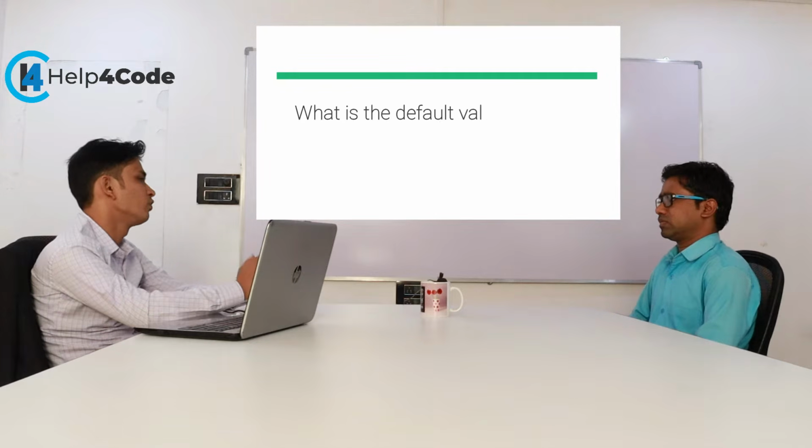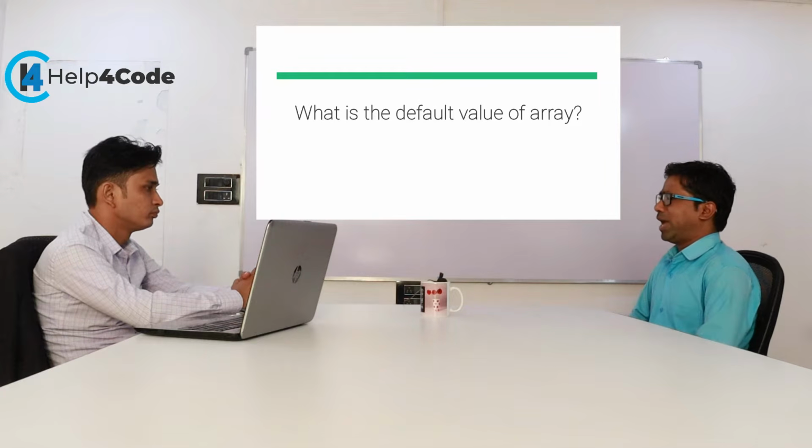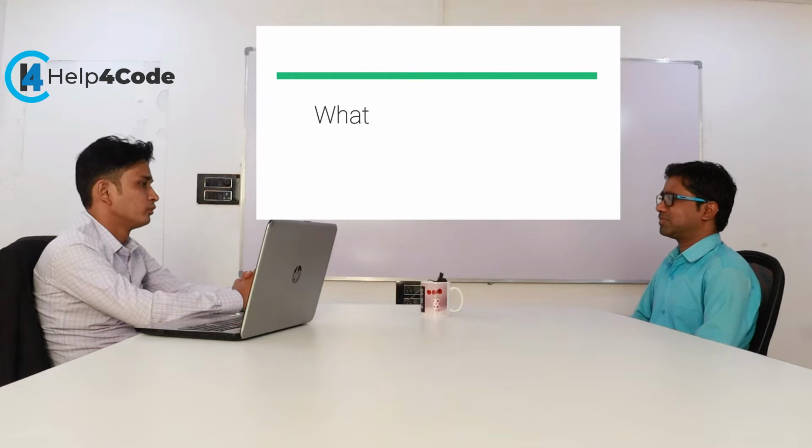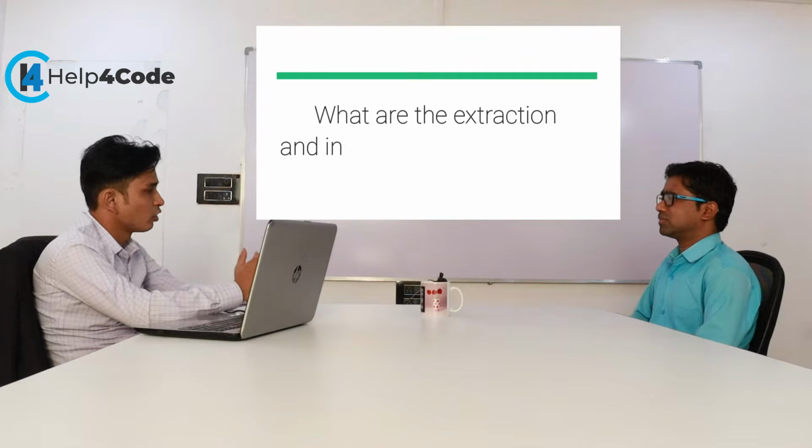What is the default value of an array? The default value of an array may vary from compiler to compiler. In some compilers there may be a garbage value, in some there may be a zero value. The latest compilers generally initialize with 0. What are the extraction and insertion operators in C++?